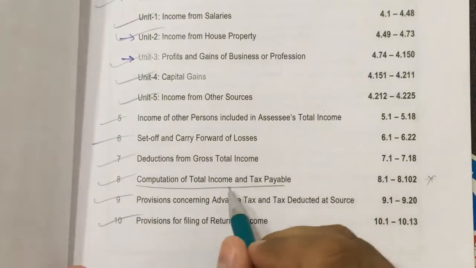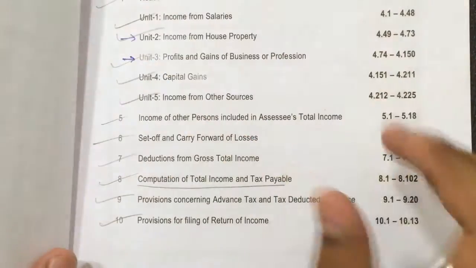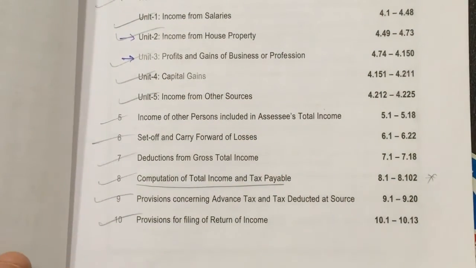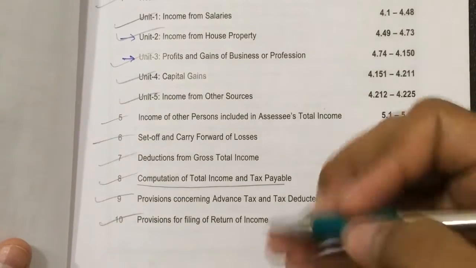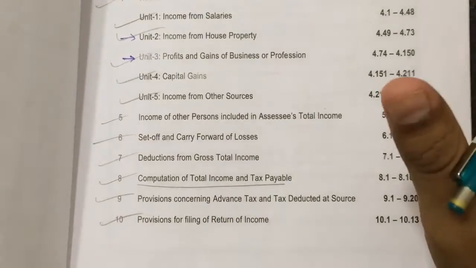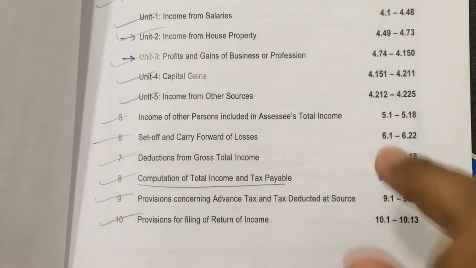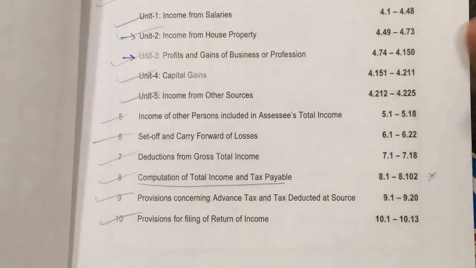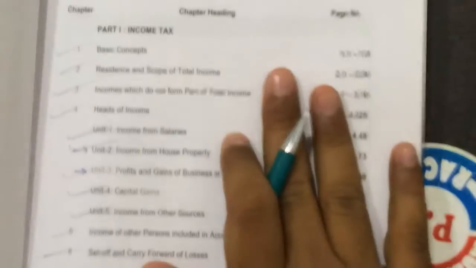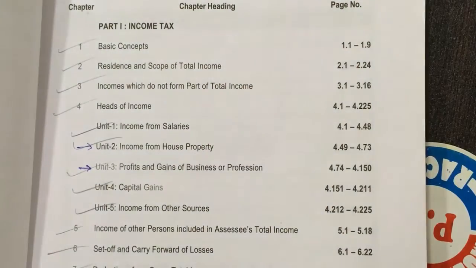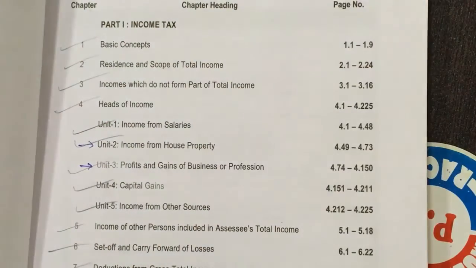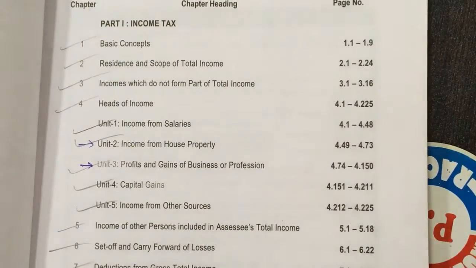So I hope you all have got the grip on this chapter. I want you all to solve the computation of total income and tax payable related to PGPP sums and P&L account sums, so that you will get a proper grip on this chapter. Exclude the salary sum. When I will be teaching you all salary, after that please solve the salary sums also. If you have any problem related to any sum in this chapter, please put the question number in the comment section. I'll solve the sum personally. I'll not do it in the practice manual. If it is easy in the practice manual, then I'll explain it from the practice manual. If it is not easy, then I'll make my own notes. I'll solve it personally for you and I'll upload it.